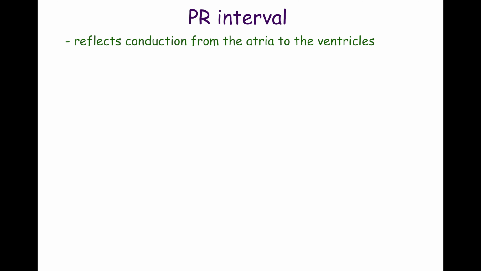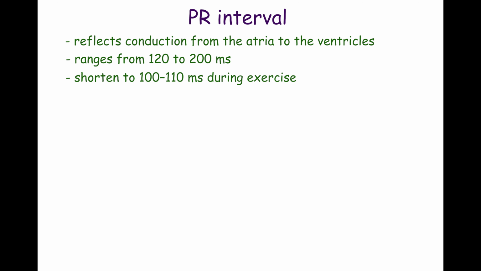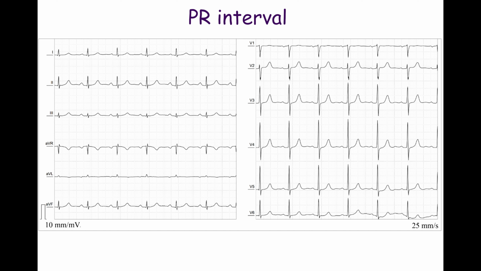The PR interval reflects conduction from the atria to the ventricles. A delay in the atrioventricular node accounts for most of the PR interval. At rest, the PR interval normally ranges from 120 to 200 milliseconds. During exercise, it may shorten to 100 to 110 milliseconds. The PR interval on this ECG is 200 milliseconds. This is the lower limit of the normal PR interval.